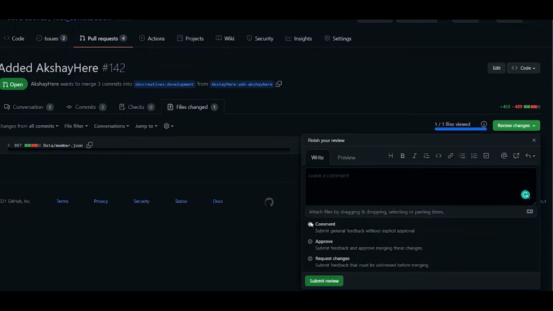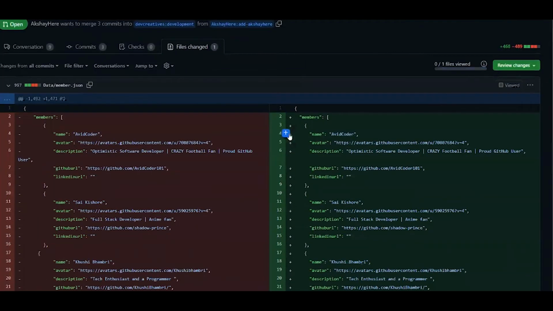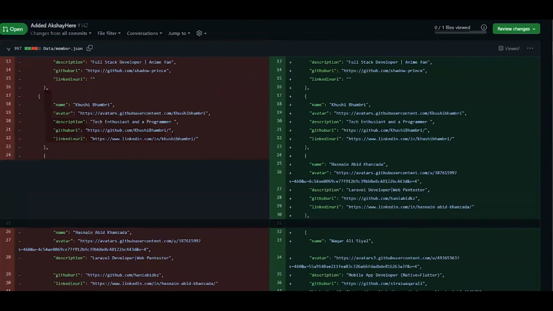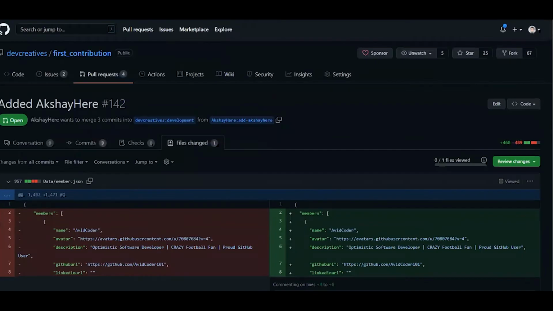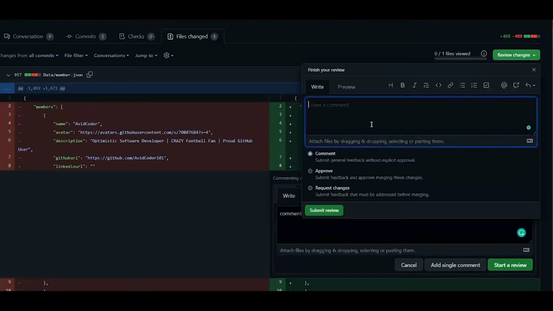And if I want to comment on something, suppose I add a comment here, comment one, and then I add a comment here, comment two, and I want to send the comments to the user.